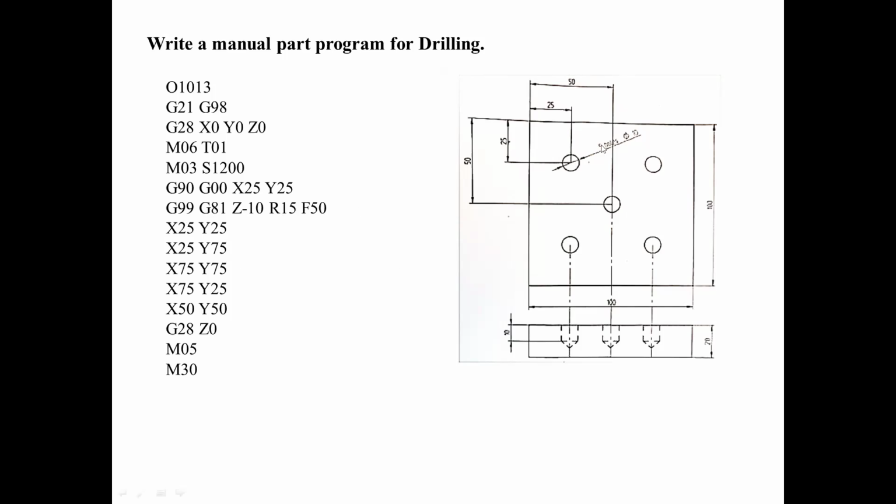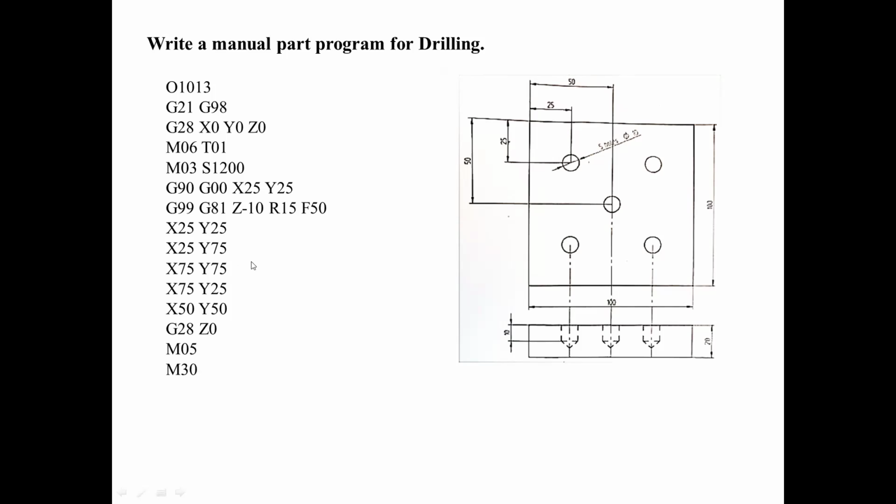Next we give the coordinates: X25, Y25 is the first coordinate, X25, Y75 this one, X75, Y75 this one, X75, Y25 this one. X50, Y50 is the center hole. Then G28, Z0, then M05 tool change. This is with respect to the normal drilling cycle.